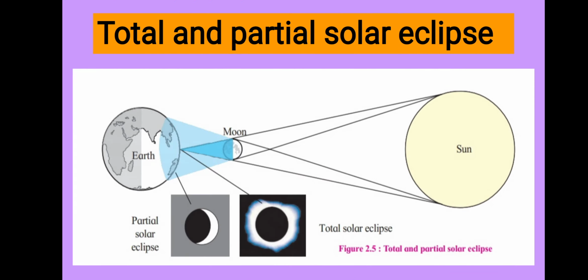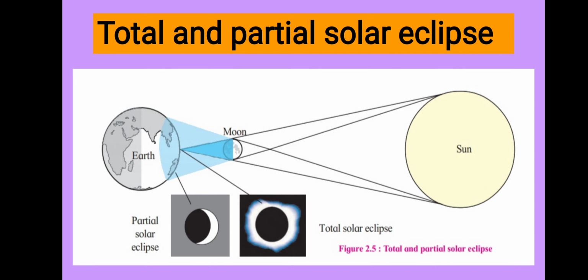Now we will learn the types of eclipses. The first type is solar eclipse. There are three main types of solar eclipse: total solar eclipse, partial solar eclipse and annular solar eclipse. First, what is meant by solar eclipse? When the moon is between earth and sun, the shadow of the moon falls on the earth. Due to this, we are not able to see the sun for some time. This is known as solar eclipse.